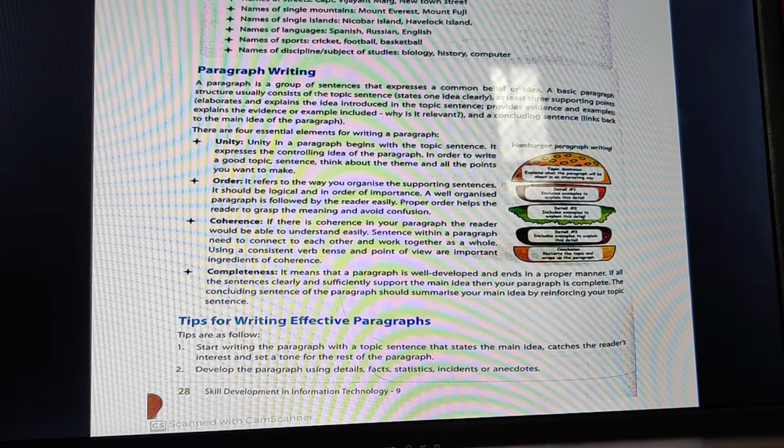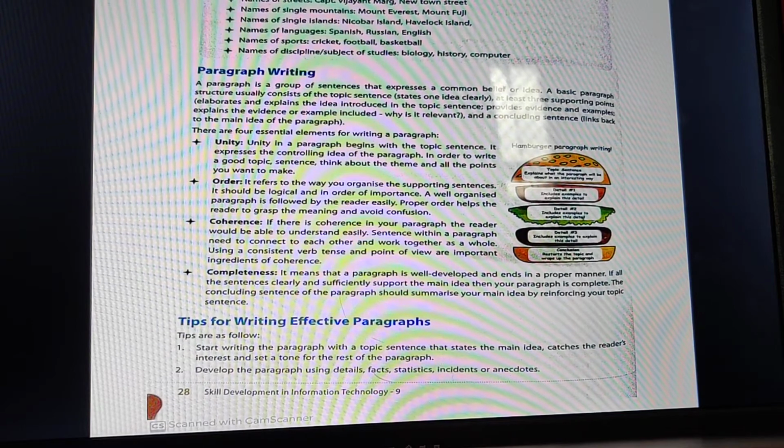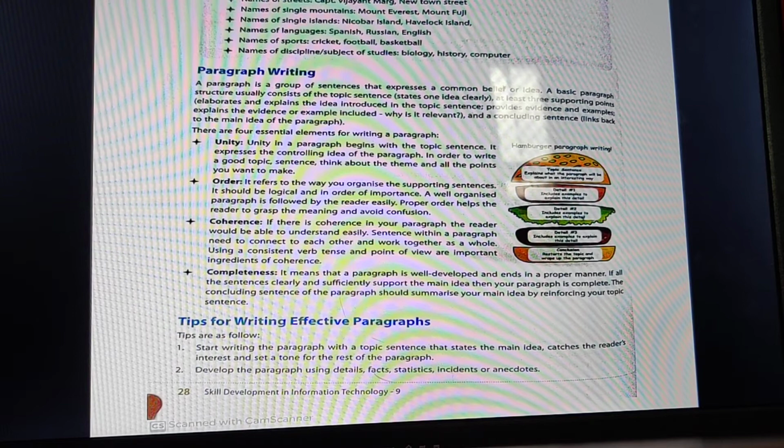And point of view, if you're putting on other people's point of view and then writing the paragraph, then also it would be a coherent paragraph. Next is completeness. It means that the paragraph is well developed and ends in a proper manner. Whatever paragraph you're writing, it should be well constructed and should end in a proper way. It should have that completeness.